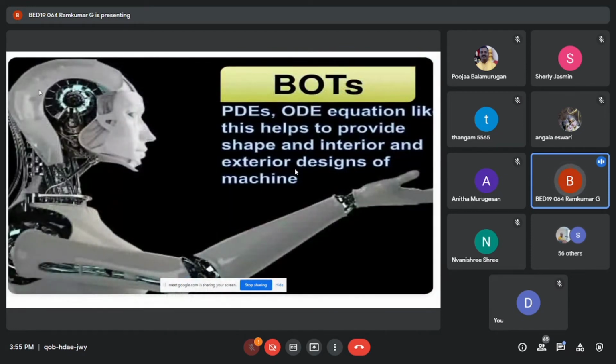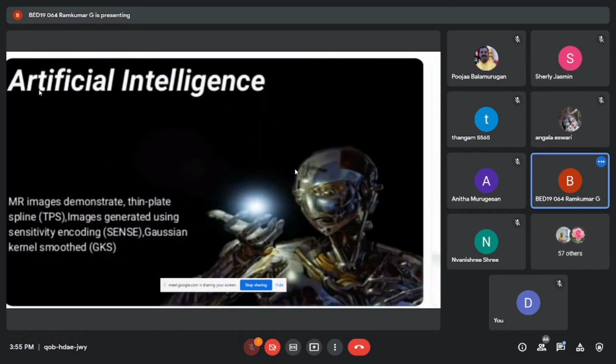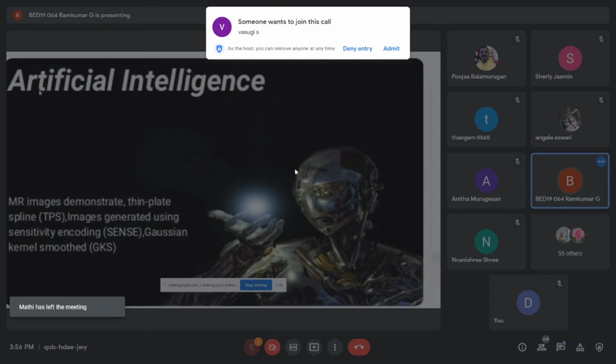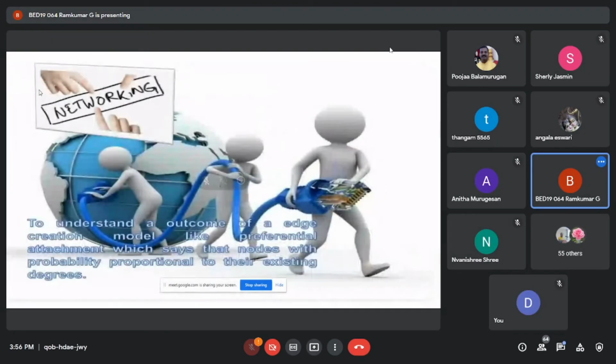And then robotics: in robotics, partial differential equations and ordinary differential equations help to provide the shapes and the interior and exterior designs of the machines. In artificial intelligence, MR images are used to demonstrate a 10-plex film image generated using sensitivity encoding and Gaussian smoothing. Differential equations are applied there as well.